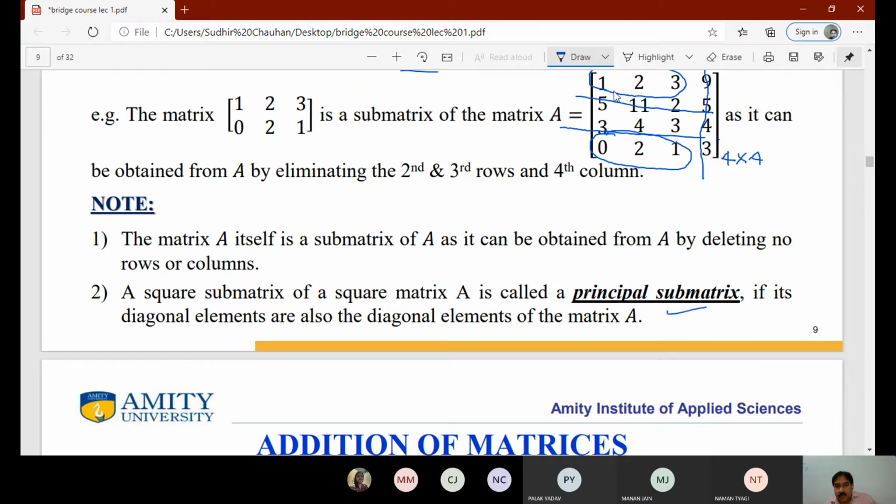For example, if we take any matrix like this, these are again the diagonal elements, 11 and 3. So it is called a principal submatrix.